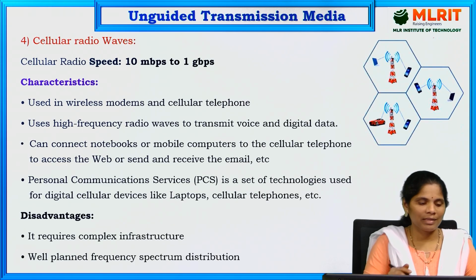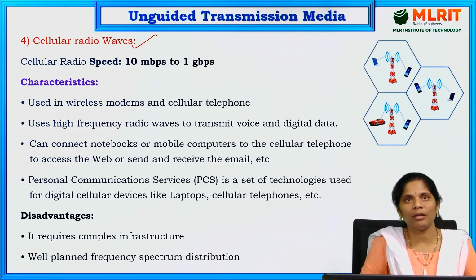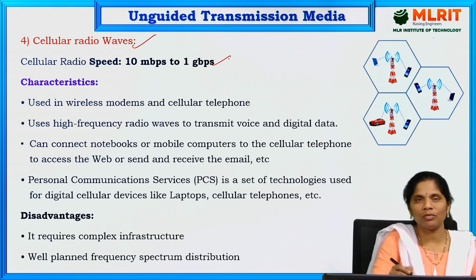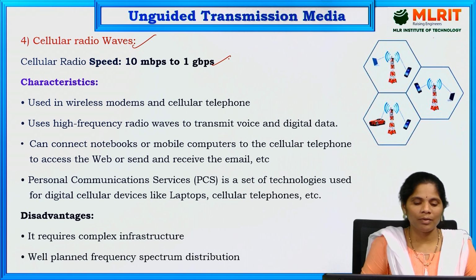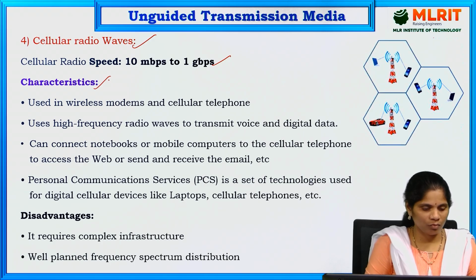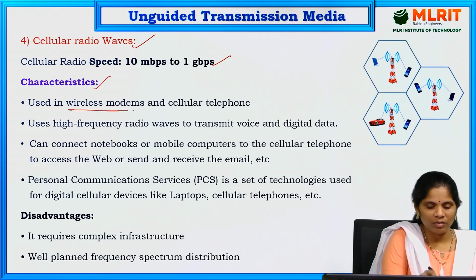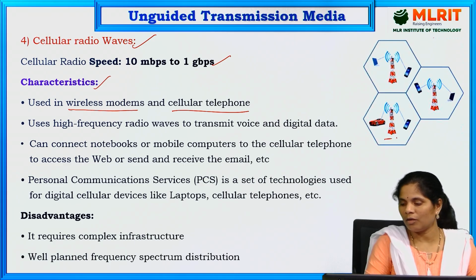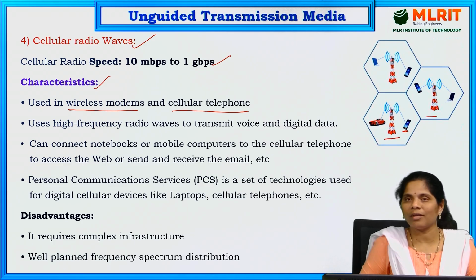Now we can see the cellular radio waves. What are cellular radio waves? The speed of the cellular radio waves is 10 Mbps to 1 Gbps, 10 megabits per second to 1 gigabit per second. These are the characteristics of the cellular radio waves. They are mainly used in wireless modems and cellular telephones. So for connecting our cell phones, we are going to use cellular radio waves only.